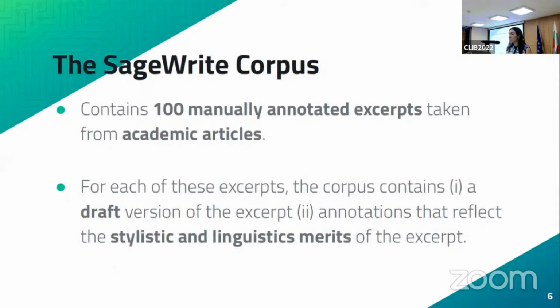Enter the SageWrite corpus. So the SageWrite corpus is a corpus which is very much in the making, so it is still very small. We're trying to make it bigger. But right now it contains 100 manually annotated excerpts that are taken from real existing academic articles. And for each of these excerpts, the corpus contains two things. On the one hand, we've got a draft version of what that paper might have looked like. And I'm going to explain in detail what we mean by draft version. And we also have a series of annotations in the form of linguistic tags that reflect the stylistic and linguistic merits of the excerpt. So whether it's well written or not.